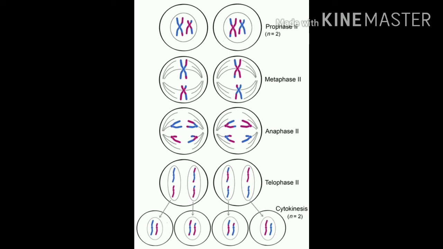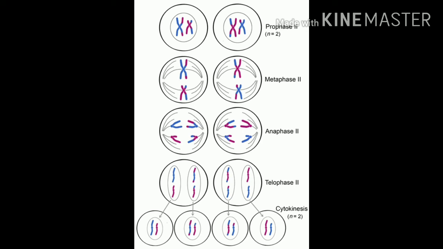What will happen? The centriole divides and moves to the opposite ends, and what will automatically happen? Spindle fibers will appear, and the nuclear membrane and nucleolus will disappear in prophase 2. Then at the start of metaphase 2, the chromosomes get arranged at the equator. Look at this, the chromosomes are arranged in the center of the cell in the second stage, that is metaphase stage. The 2 chromatids are separated, that is, one arm of the chromosome gets separated.